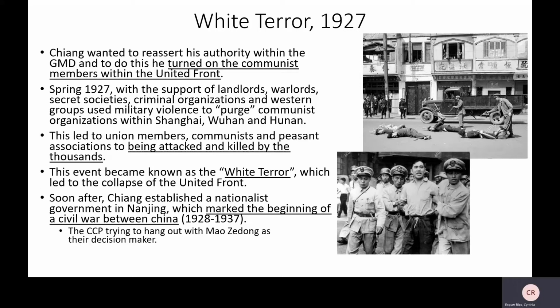Soon after, Chiang established a nationalist government in Nanjing, which marked the beginning of a civil war in China, with the CCP and the GMD fighting one another, and Mao as one of the leaders for the CCP during that civil war within China.